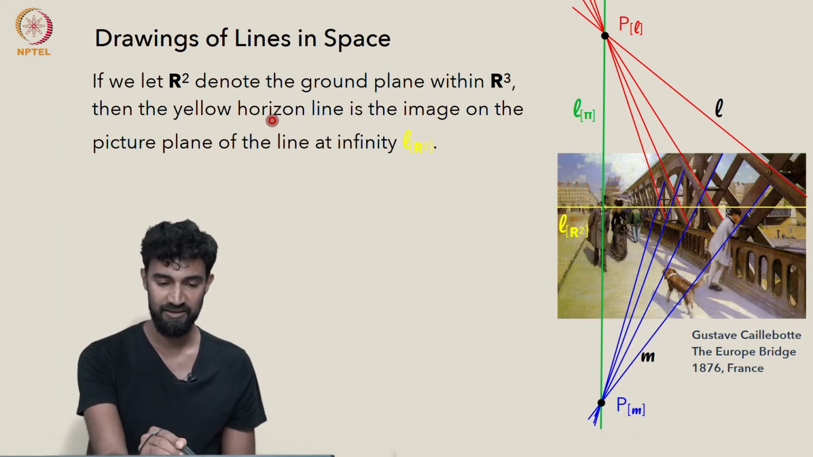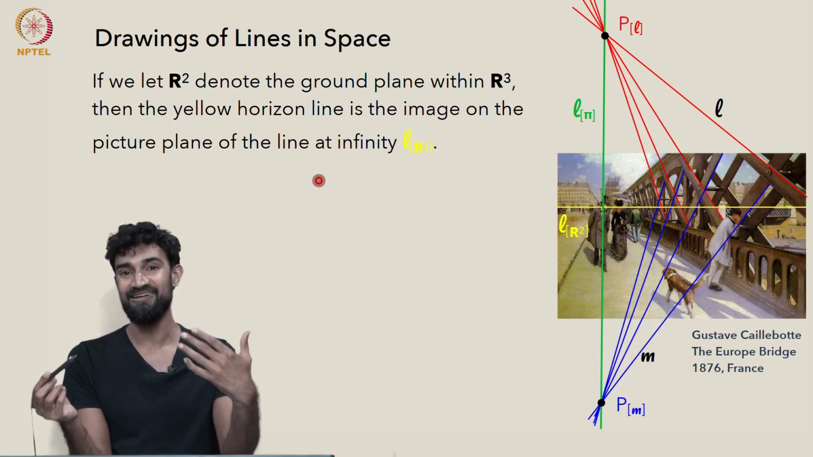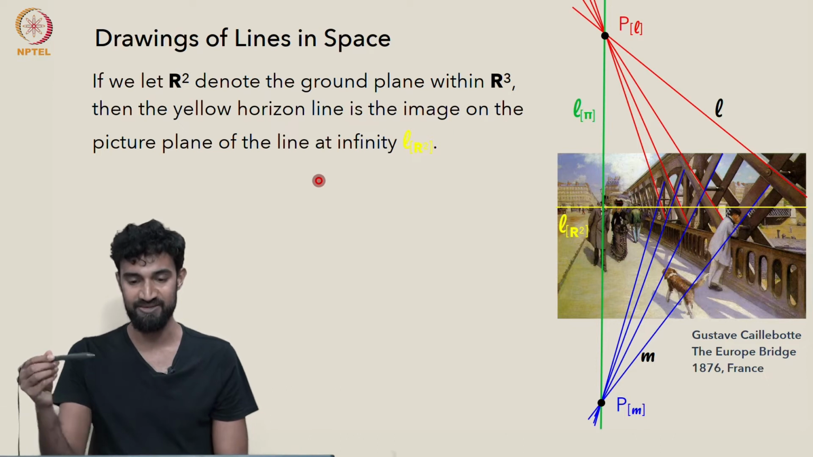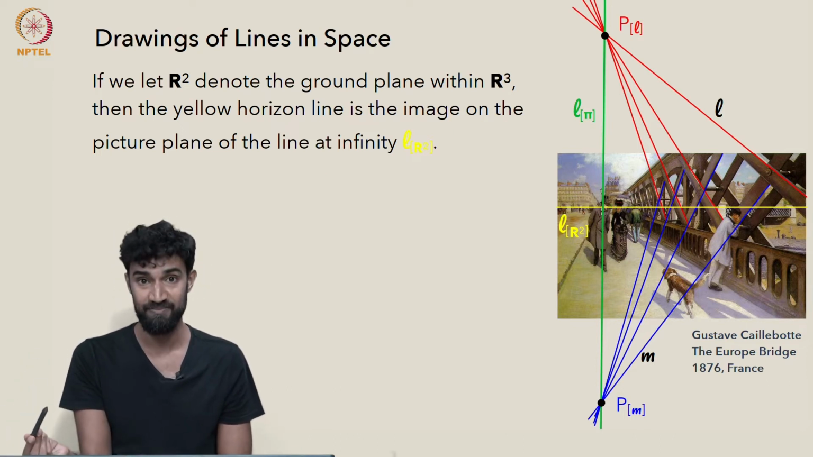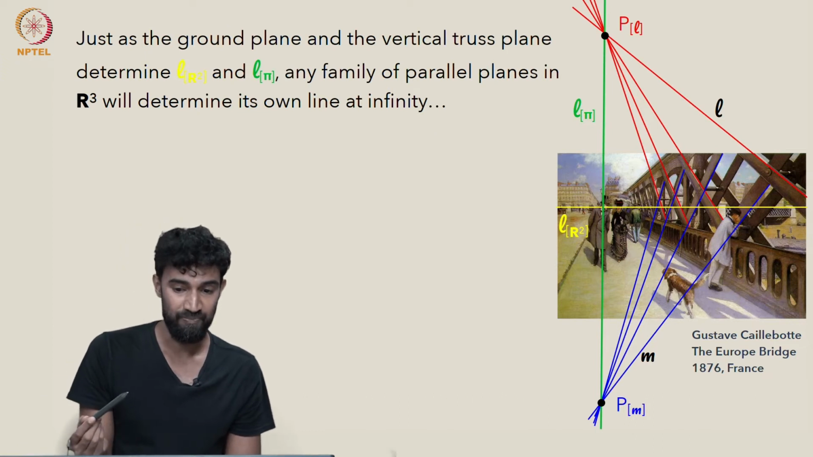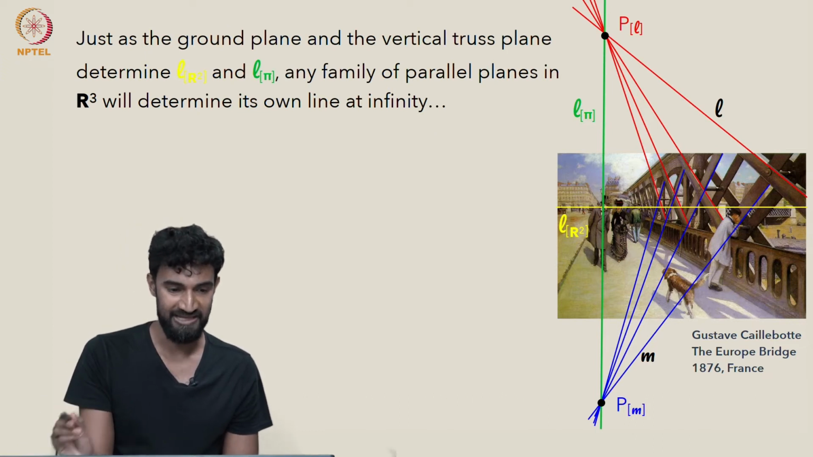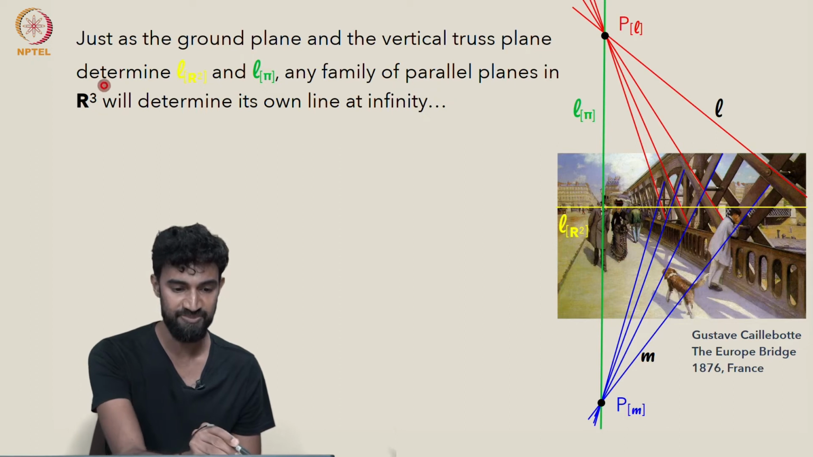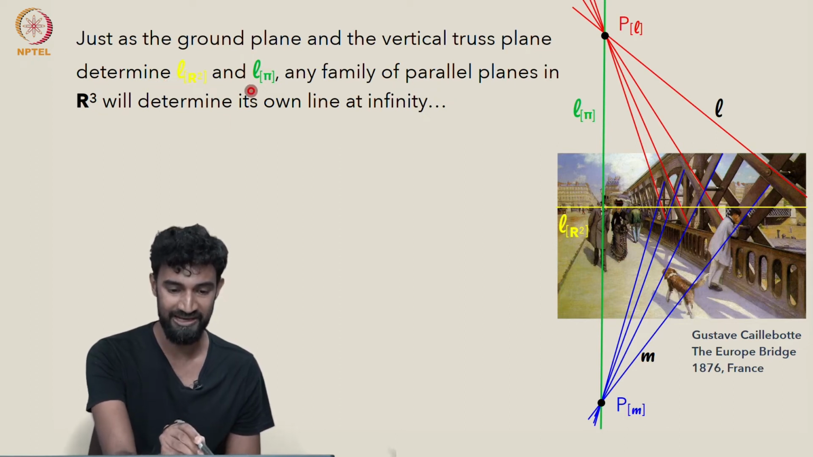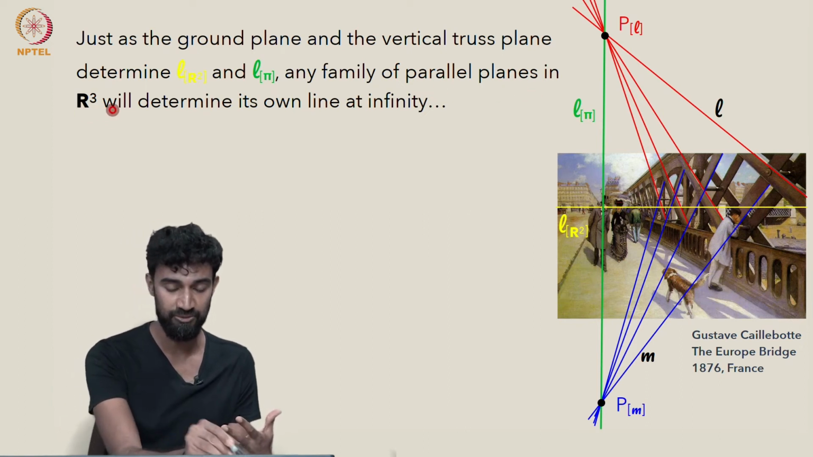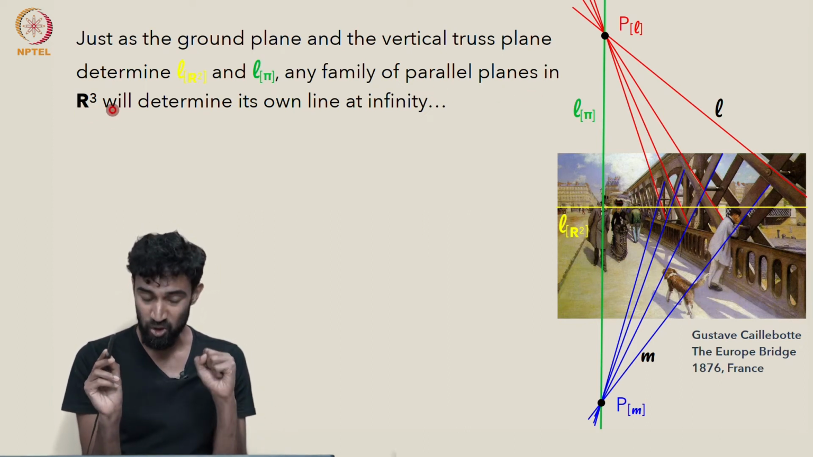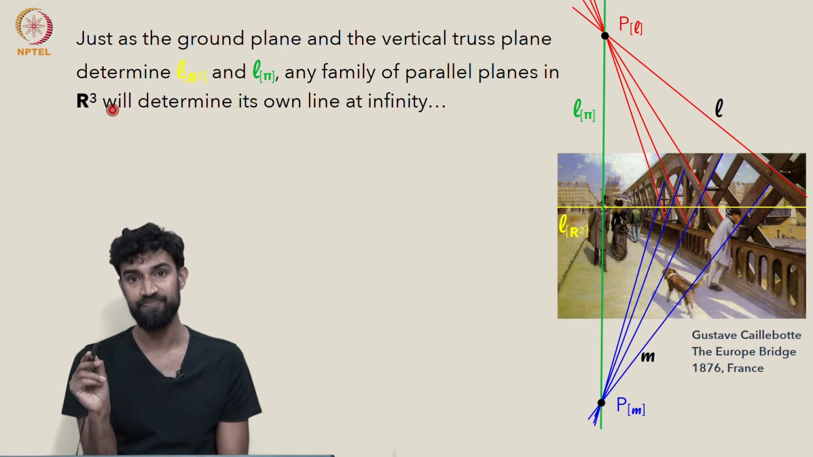We get this particular line at infinity, whereas earlier that was the only line at infinity that we defined when we defined the extended Euclidean plane. Now it's just one of many. And it really is one of many. So just as the ground plane and the vertical truss plane determine LR2 and L pi, any family of parallel lines in R3 will determine its own line at infinity.